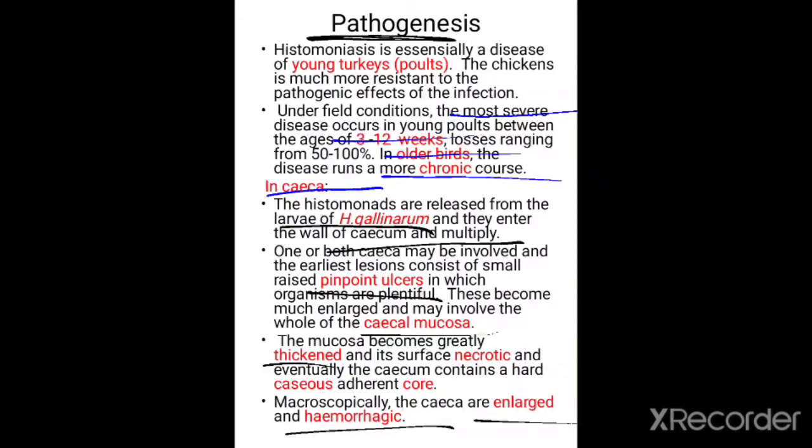and in the cecum they multiply. Both or one ceca may be involved, and the earliest lesions consist of small raised pinpoint ulcers in the cecum in which the organisms are plentiful, and these become much enlarged and may involve the whole of the cecal mucosa. The mucosa becomes greatly thickened and its surface is necrotic, and eventually the cecum contains a hard caseous adherent core. Macroscopically, the ceca become enlarged and hemorrhagic.